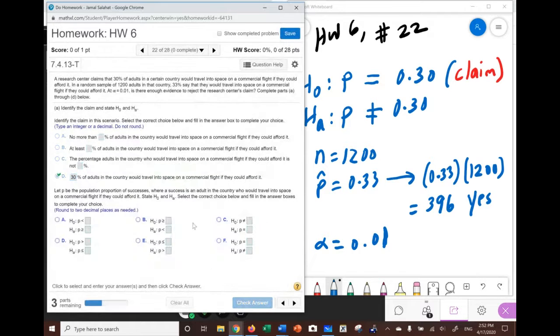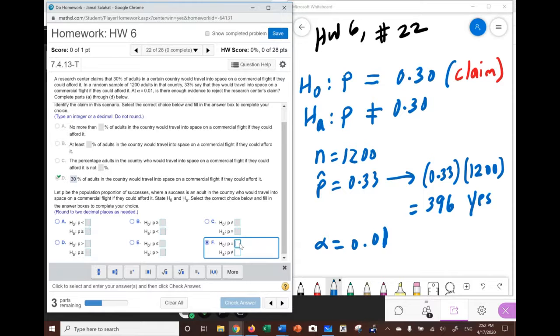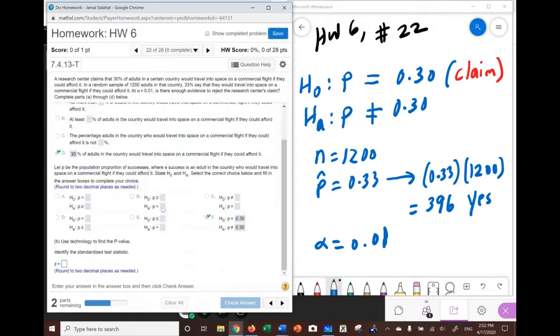The next part of the question is identify H note and HA. Let me shrink this a little bit. The problem will be equal, not equal, so we are at F. Notice that there is no percent written, so I'm going to put 0.30 in both the top and bottom. We check this answer and go to the next part.